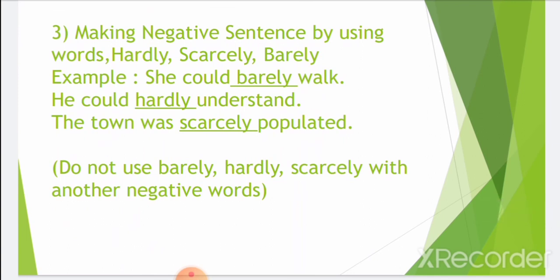The third way is making a negative sentence by using the words hardly, scarcely and barely. Examples: she could barely walk. He could hardly understand. The town was scarcely populated. So here the negative sentences are made by using words such as hardly, scarcely and barely. These are negative words. Again, we should remember that barely, hardly and scarcely should not be used with other negative words.